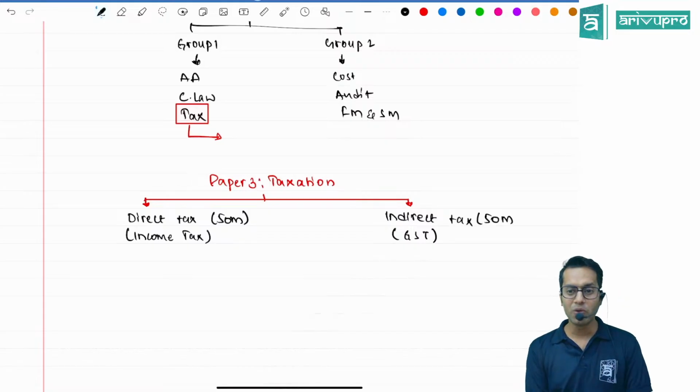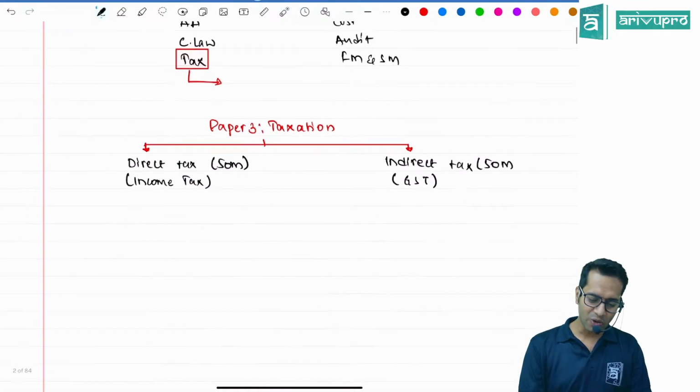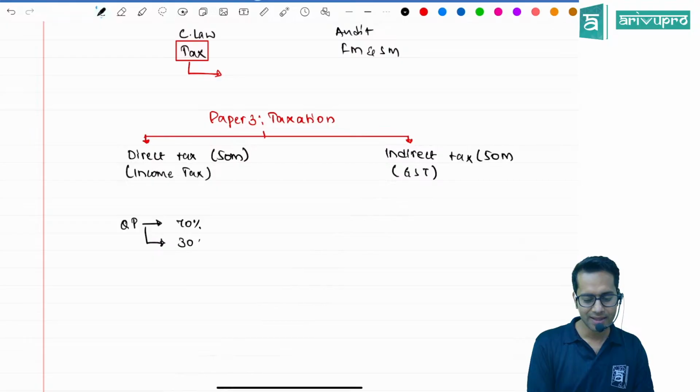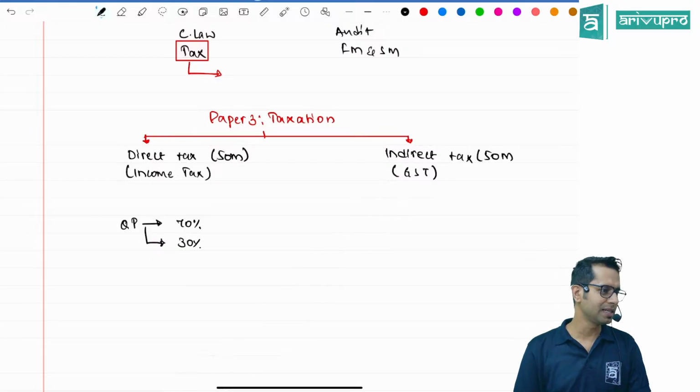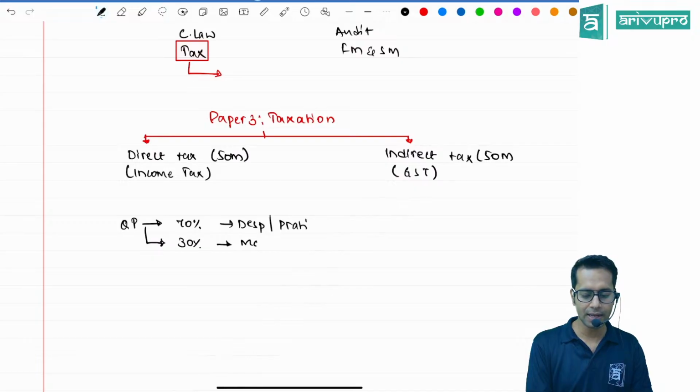Now the question paper pattern: there is a question paper you will get to write in examination. The pattern will be 70% descriptive or practical questions, and 30% will be MCQ.